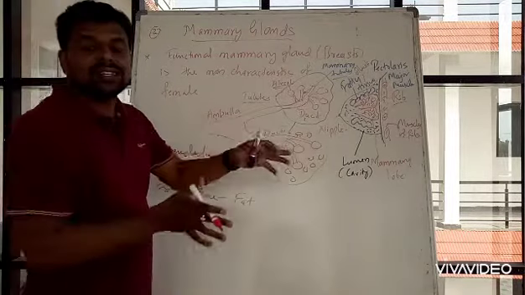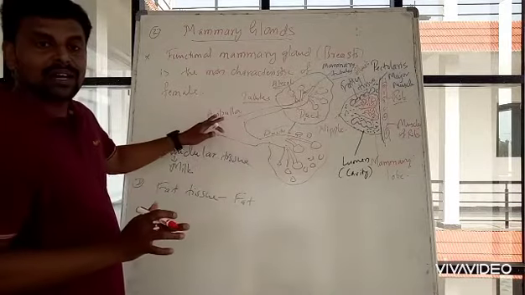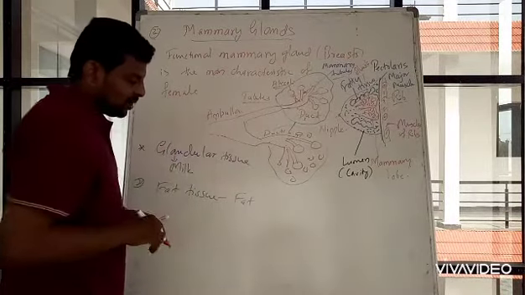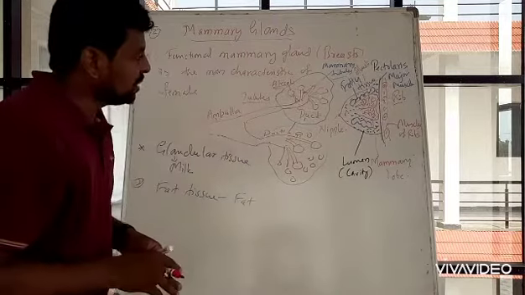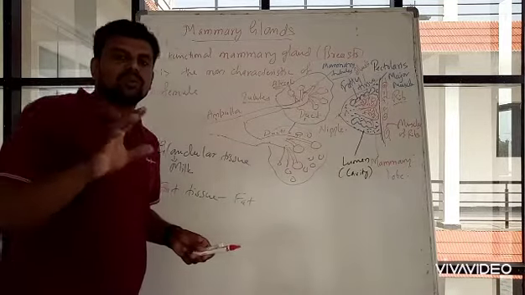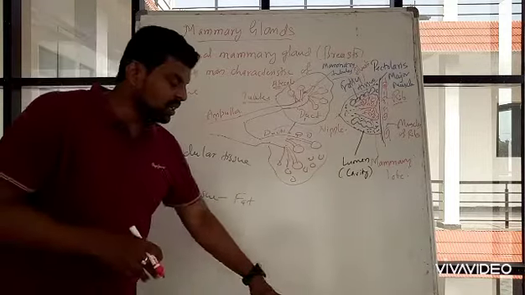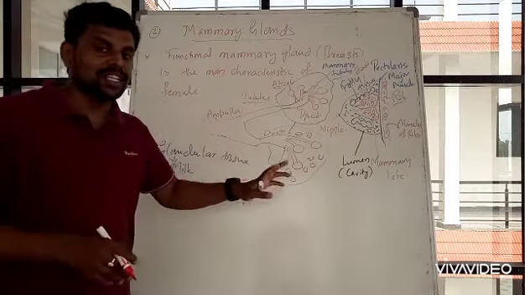Many mammary ducts fuse together to form an ampulla. You can see the structure properly in your textbook. While listening to this class, just go through the image present in the textbook.